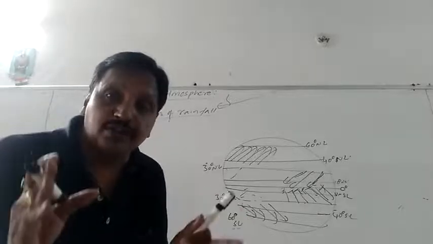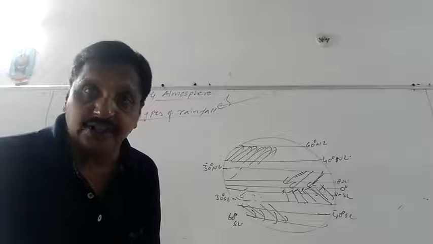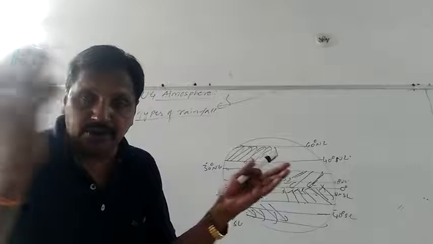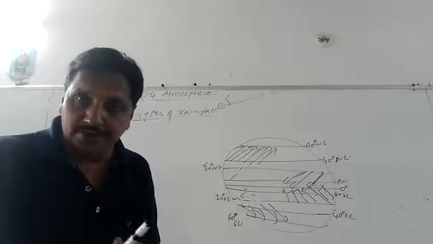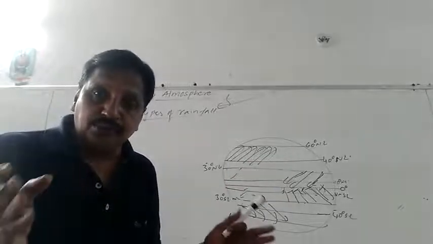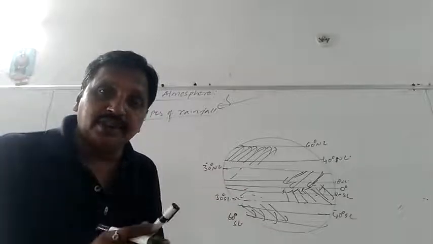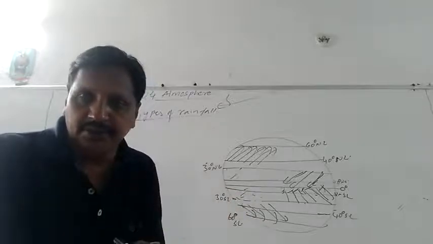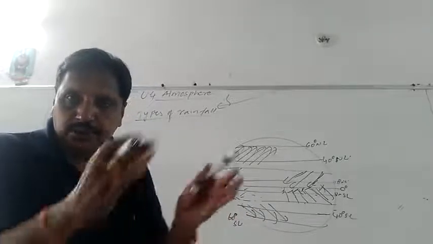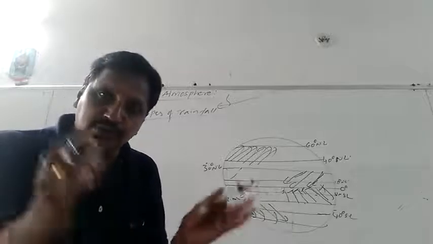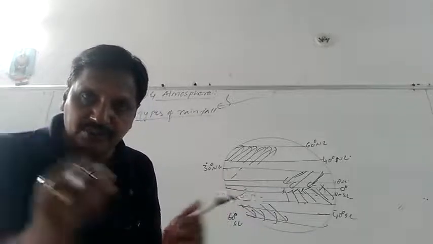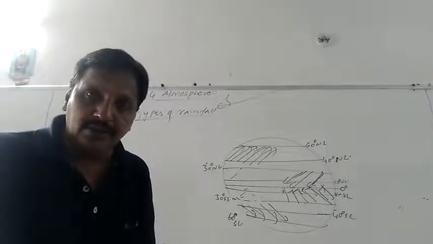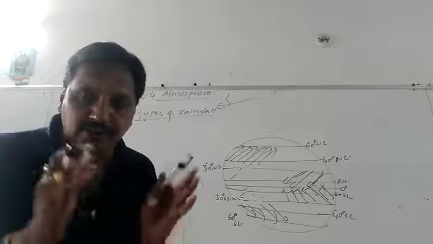And oceans will be experiencing more rainfall than the continents, because we know the area occupied by ocean waters or sea waters is more than the land mass. So that's why more rainfall will be seen in the oceans than on the land. Land is not even 1/3 of the total surface of the earth. Almost 2/3 is occupied by water only. That's why more rainfall will be occurring in the oceans, and continents will experience less rainfall.